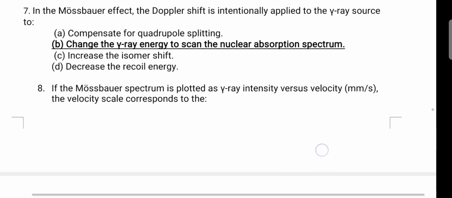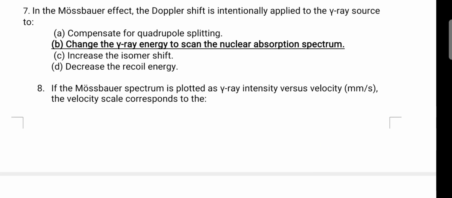Generally the Mossbauer spectrum is plotted on x and y axes. On the y axis is the gamma ray intensity, the absorption or emission intensity, how much it is absorbed or emitted. On the x axis is the velocity of the scanner, in millimeter per second, the velocity of the observer.